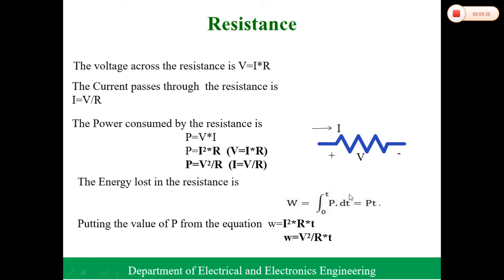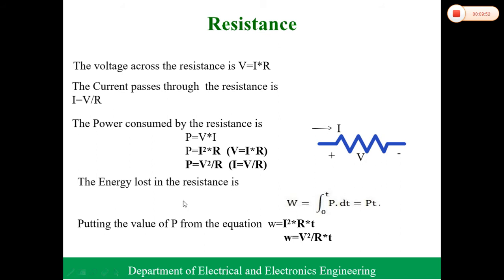Where P is written as V into I, I square R, or V square by R. So W equal to I square R into T, and W equal to V square by R into T, where P is the power. That is, energy is equal to P into T.